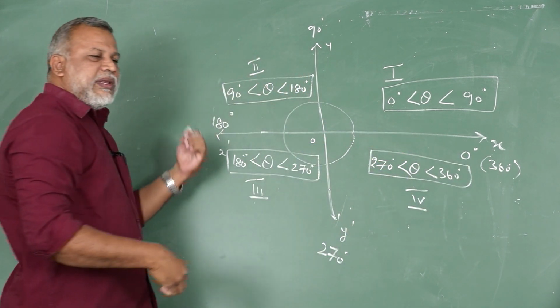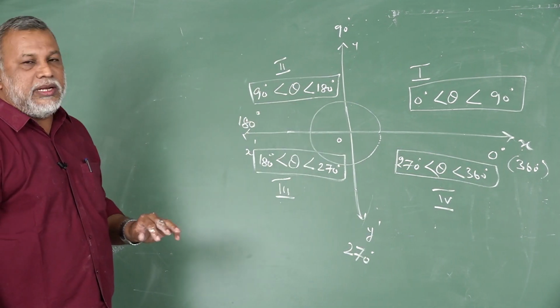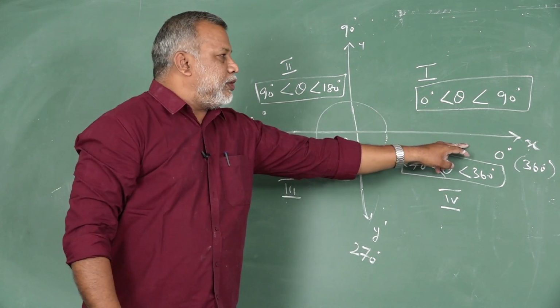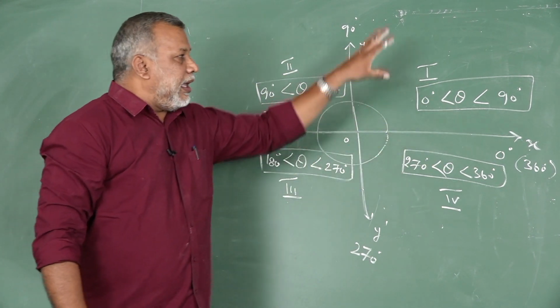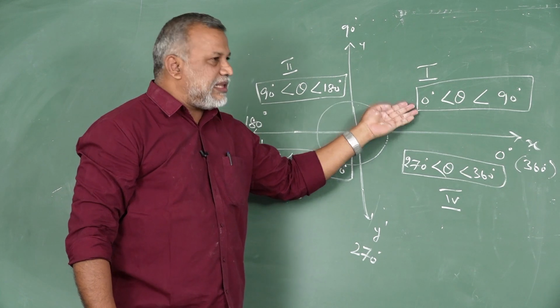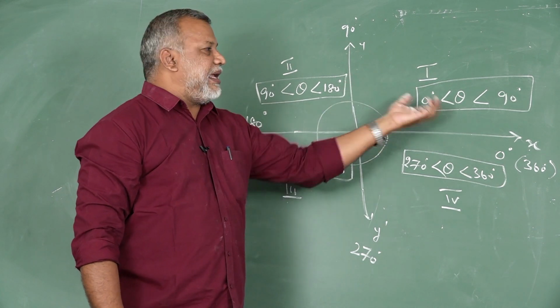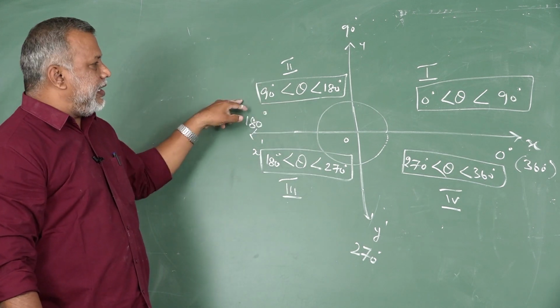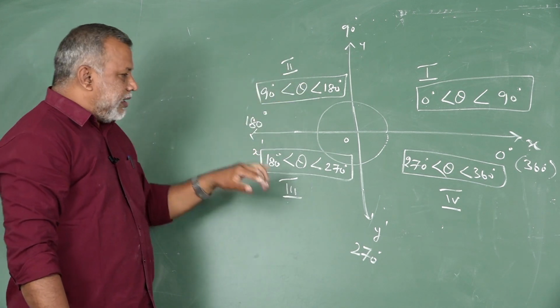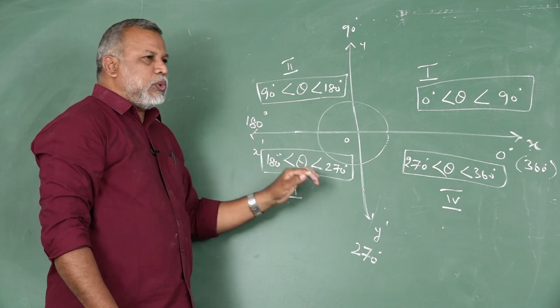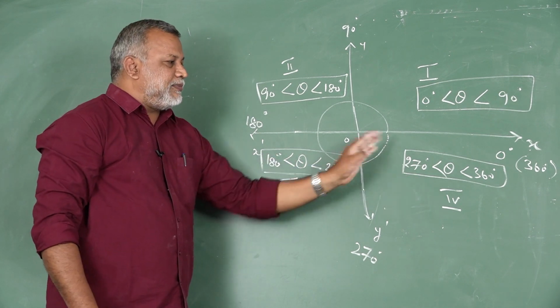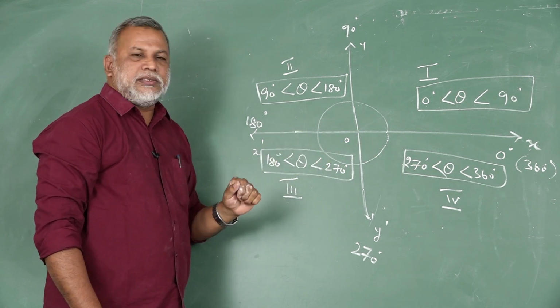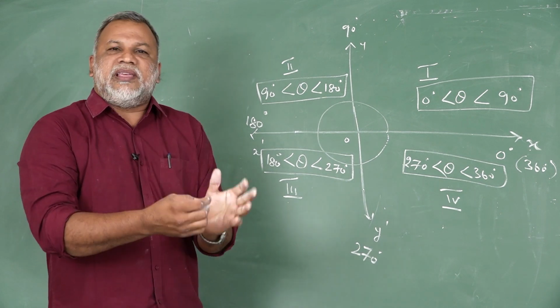So now we are discussing one complete rotation from 0 degree to 360 degree. In the quadrant where theta lies, which angles can it take? 0 degree to 90 degree. Here 90 degree to 180 degree. Then here theta 180 to 270. Then here theta 270 to 360. Then what about more than 360 degree?